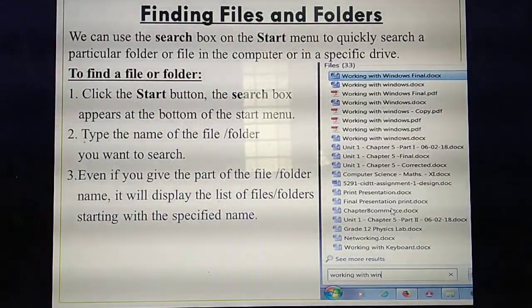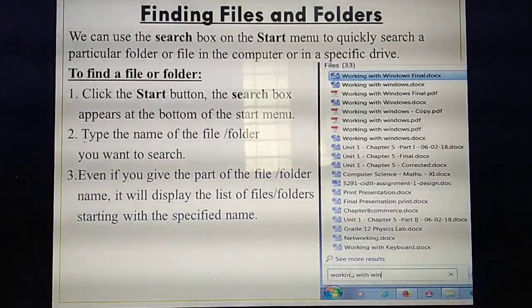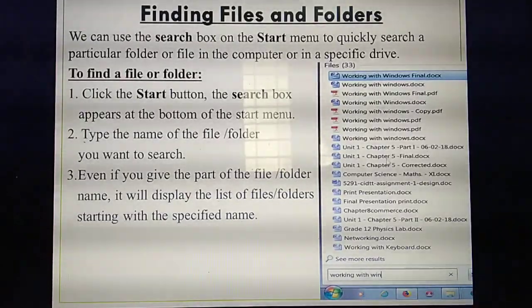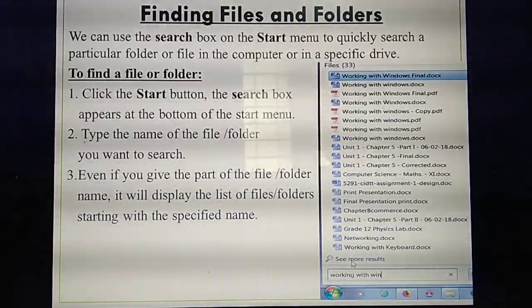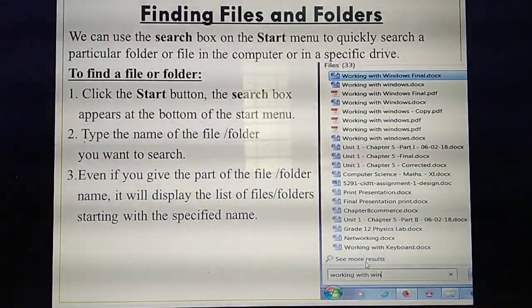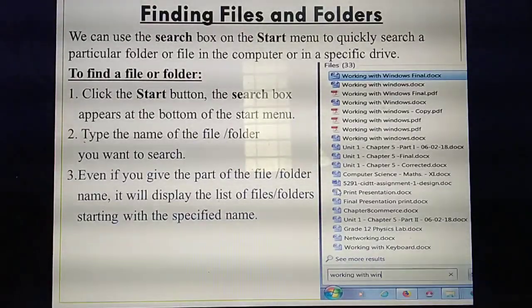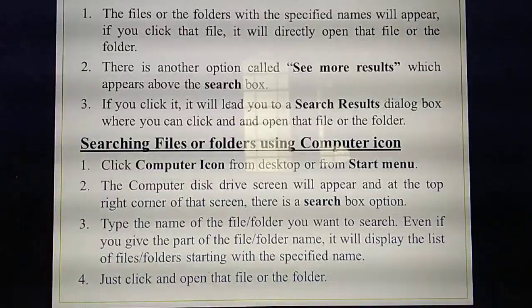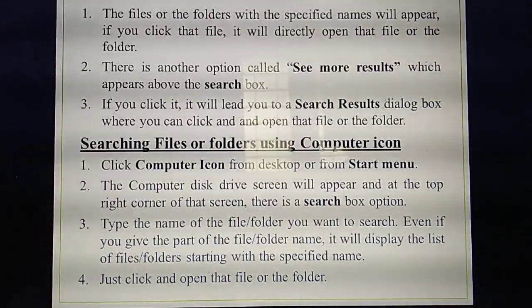Okay. So you have studied two methods. What are the methods? First, you need to click the start button, then in the search box you can type. That's one method. Second method: above the search box, the See more results option will be there. You can click this See more results. Here also you can type your file and folder name, and you can open that file or folder directly. Understood? Yes. That's the one thing. Okay. Then searching files or folders using the computer icon.